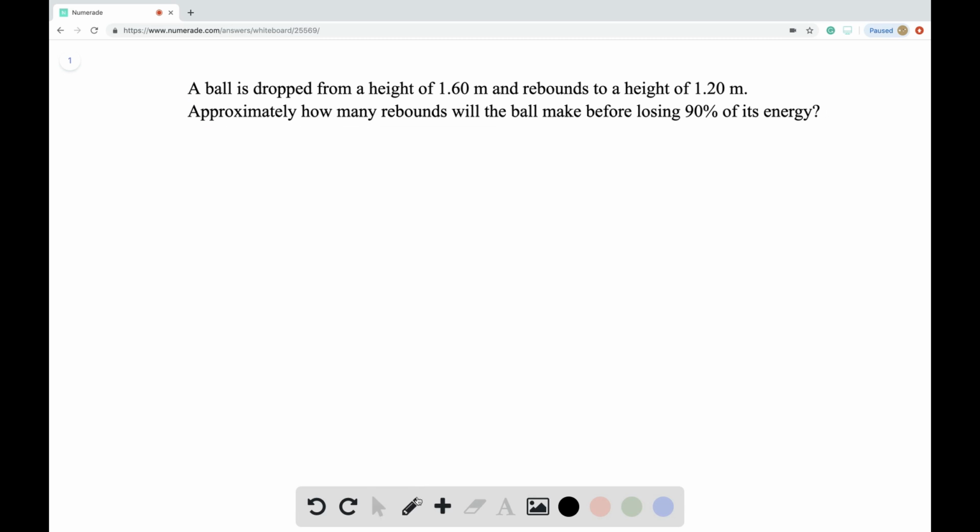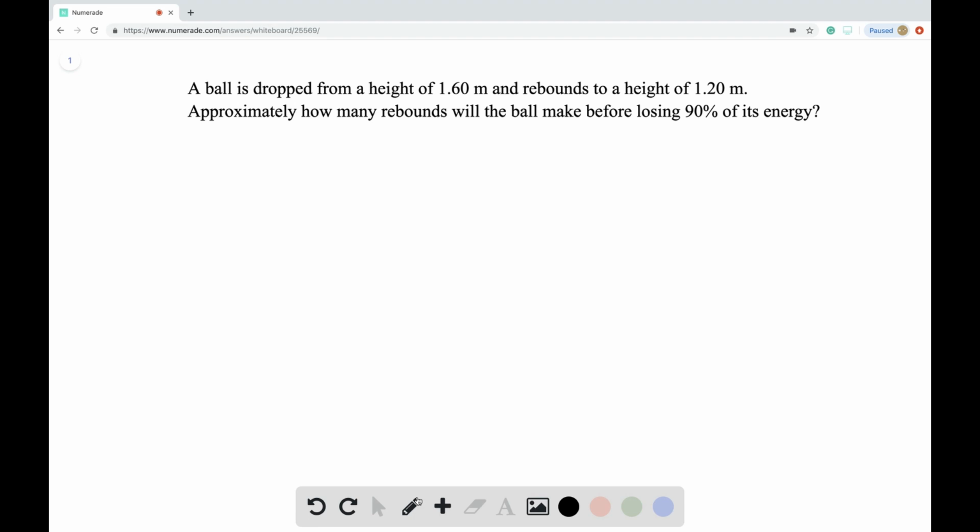So what we can do is we can figure out what percentage of the energy is lost in a single rebound. Then we can assume that the ball will lose the same fraction of energy in each rebound. And from that, we can find how many rebounds it takes to lose 90% of the energy.